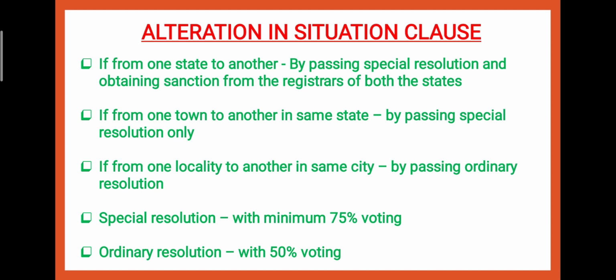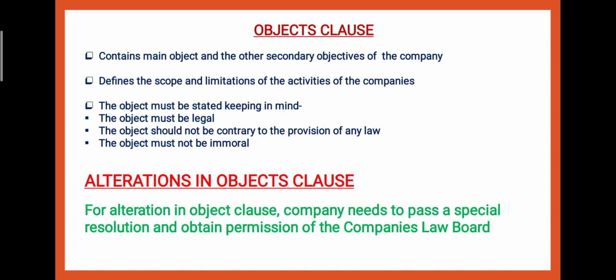And if you want to shift from one locality to another, you have to remain in the same city, just you are going to change your area, then you will just pass the ordinary resolution. So now I will tell you what is a special resolution and what is an ordinary resolution. Special resolution बच्चे जहाँ पे we need minimum 75% voting, 75% वोटिंग की हमें ज़रूरत पड़ती है, that is called the special resolution. And ordinary resolution where we need only minimum 50% voting, that is called ordinary resolution.